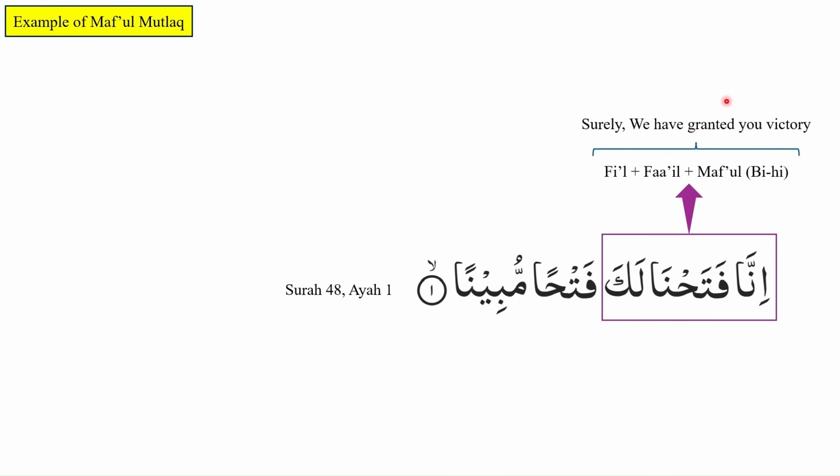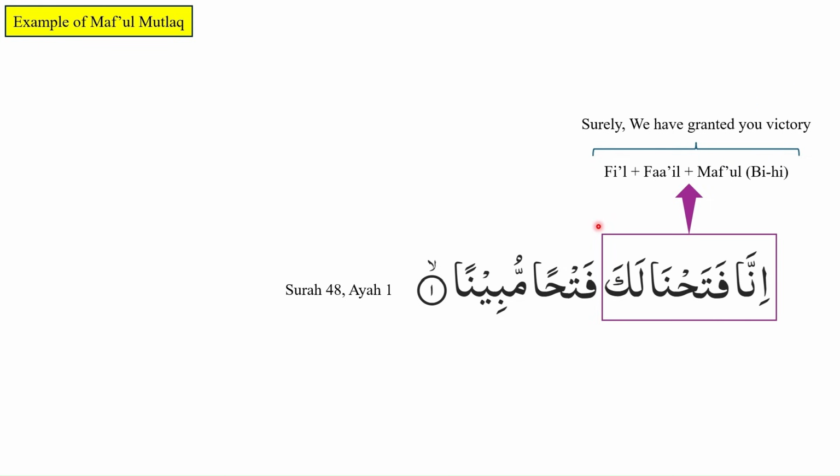Surely we have granted you victory. In this part of the ayah, we see a combination of fi'il, fa'il, and maf'ul bihi. We have granted you victory. So "you" is the maf'ul bihi, that is the recipient of the victory.